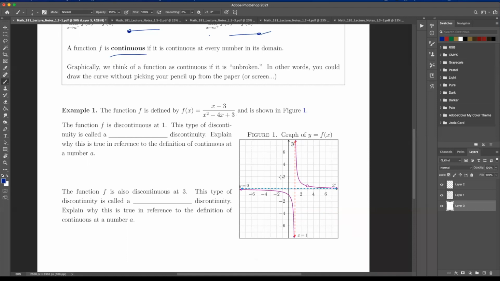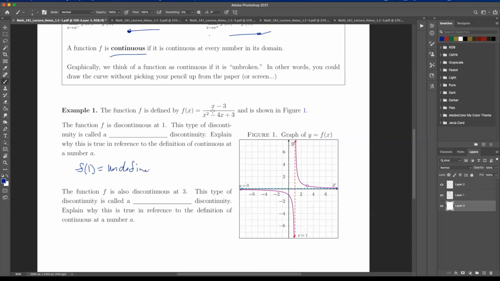This doesn't approach any certain number. And second of all, it's not even defined here, right? There is no f. f of 1 does not exist. Technically, it's not defined, it's undefined.